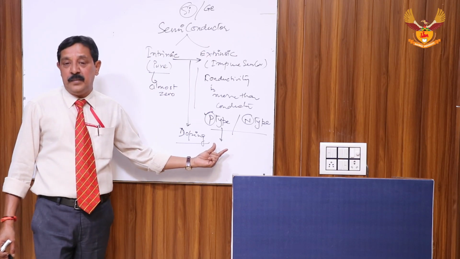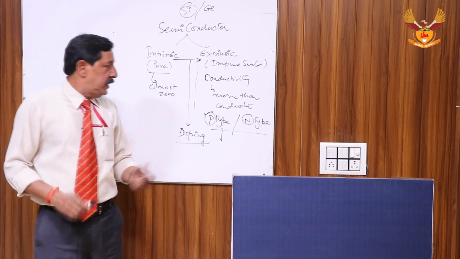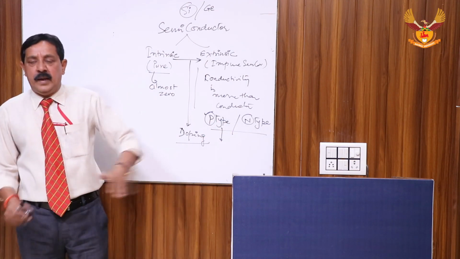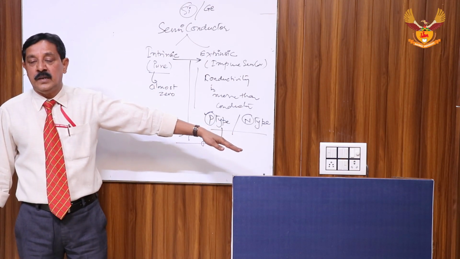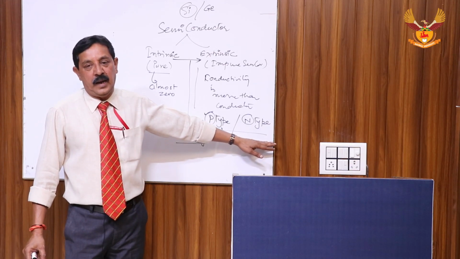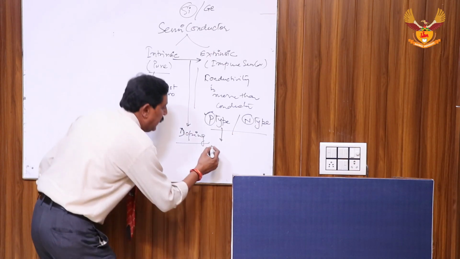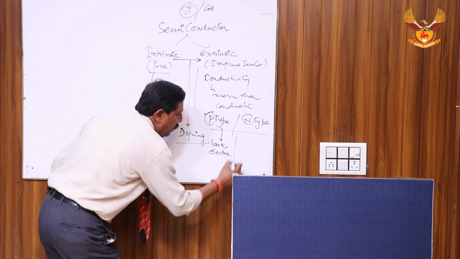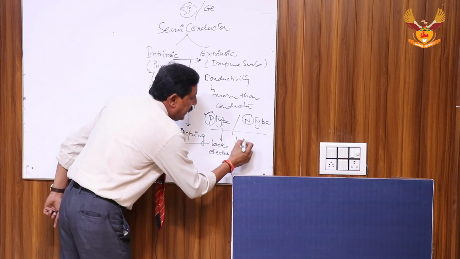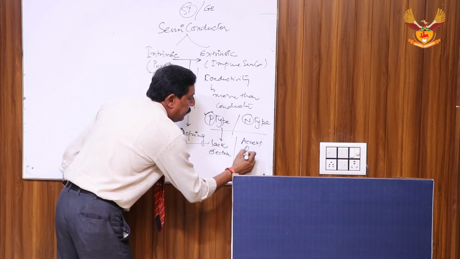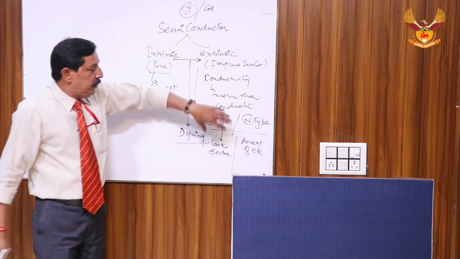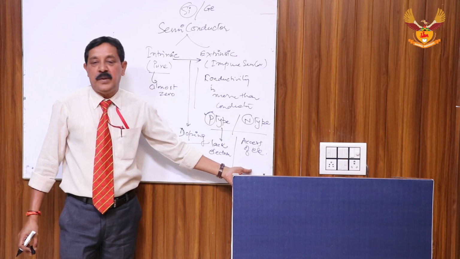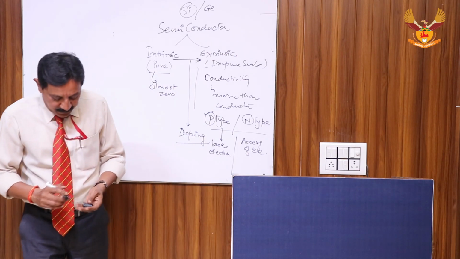It means in p-type semiconductor, the flow of current is due to holes. In a similar way, in n-type semiconductor, the flow of current is due to electrons. So there is a lack of electrons in p-type, while in n-type semiconductor there is an excess of electrons. That's why p-type semiconductor is called acceptor type and n-type semiconductor is called donor type.